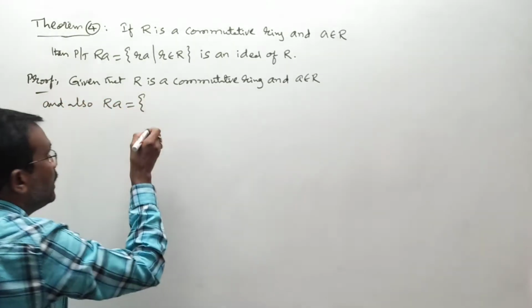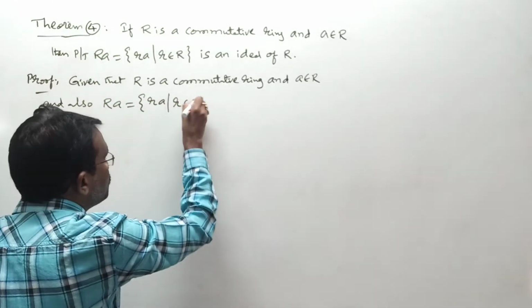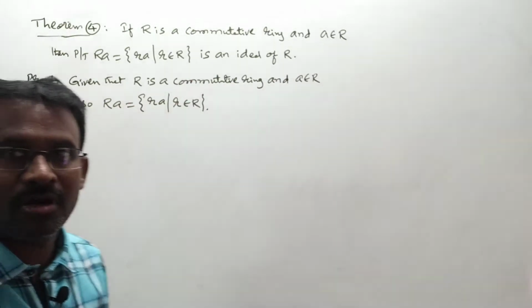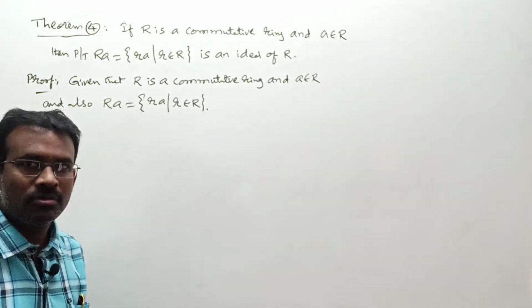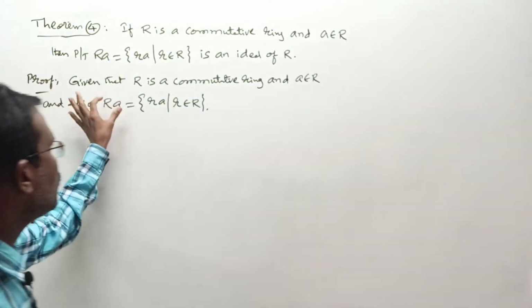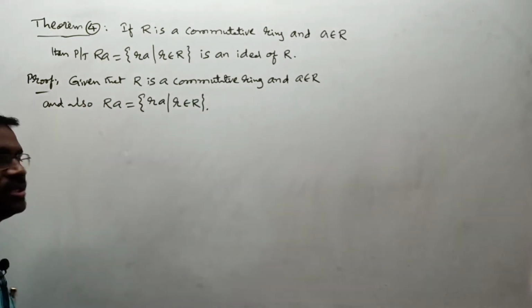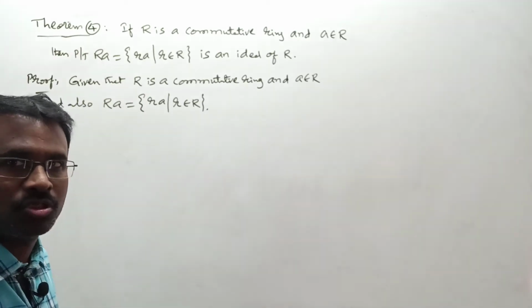The set of all elements small r into A such that small r belongs to capital R. Now we have to show this RA is an ideal of R. To proceed, in the complete definition, two conditions you have to show more, right? Instead of U, what we have? RA set. First of all, I want to show this RA set is a non-empty subset of R.